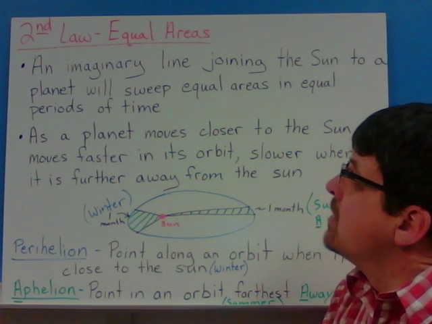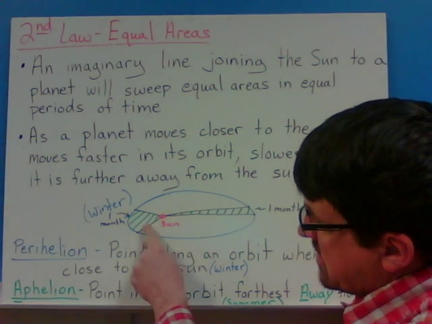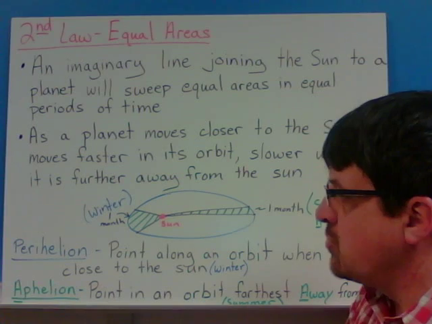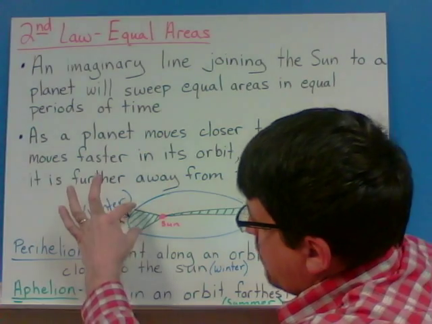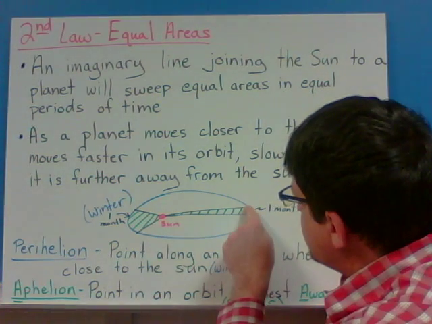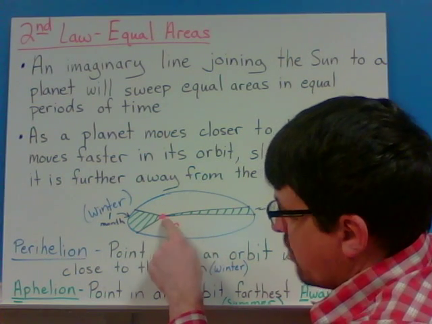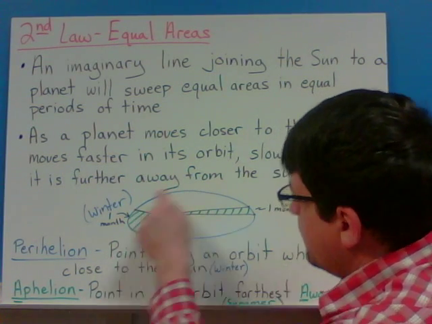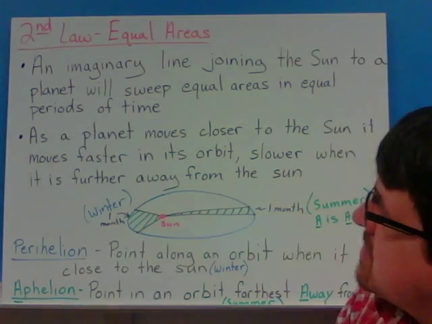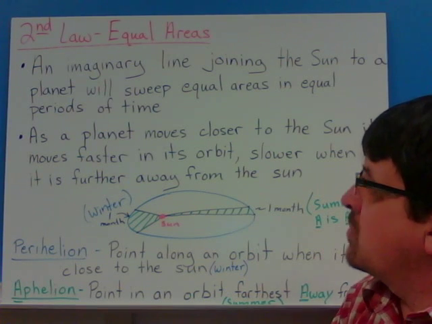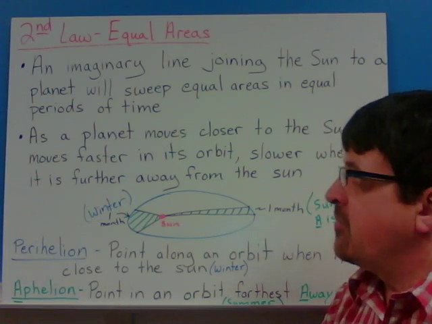All right, the second law. Kepler's second law is on equal areas. What we're talking about is the area that I shaded in right here. So when you drew this, or if you're still drawing it, make sure that, see how there's a bigger distance here and a very small distance there, because this blue line is the orbit. Right there's the sun at one of the foci, and this blue ellipse is the orbit of the planet. What it says is an imaginary line joining the sun to a planet will sweep equal areas in equal intervals of time, or periods of time.